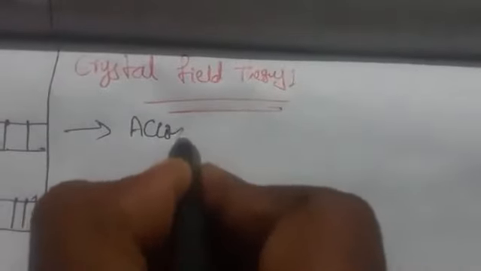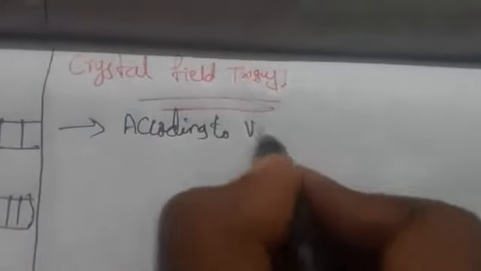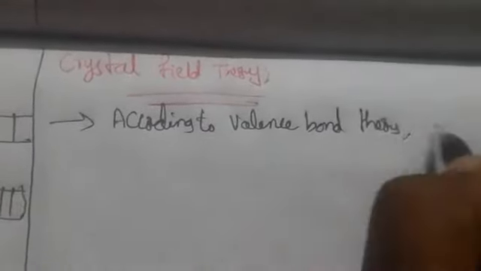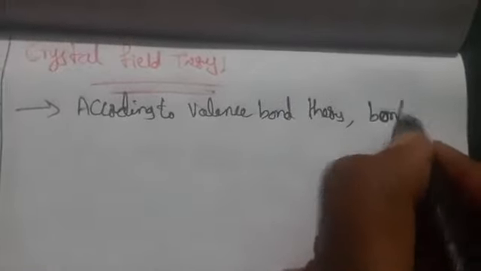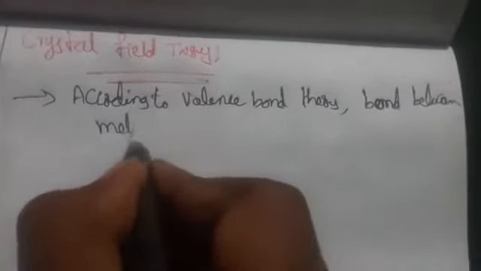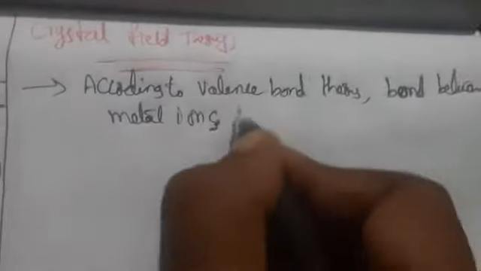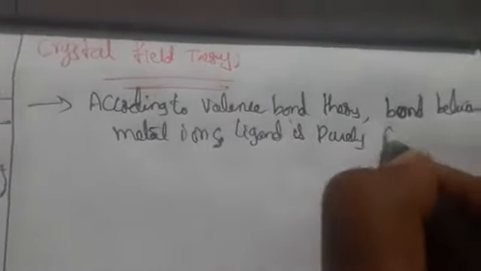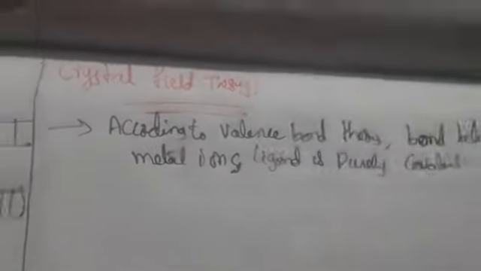Generally, according to valence bond theory, what we have spoken is that the bond between the metal ion and ligand is purely covalent. Yes or no? This only we have spoken.